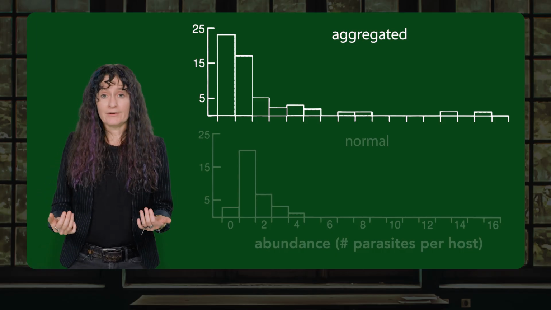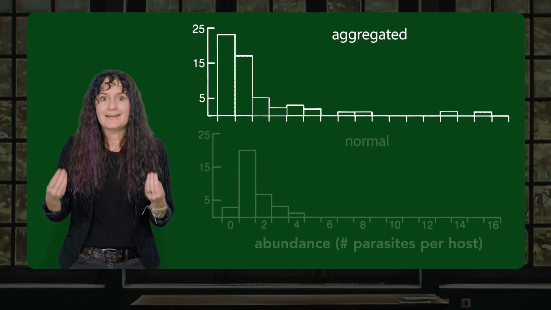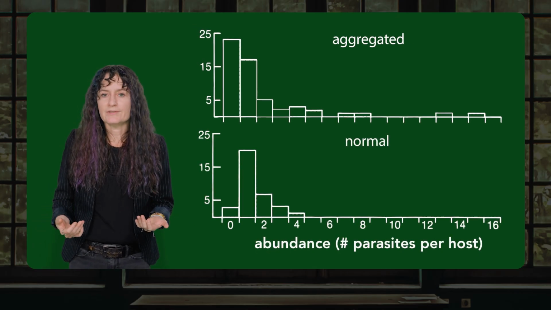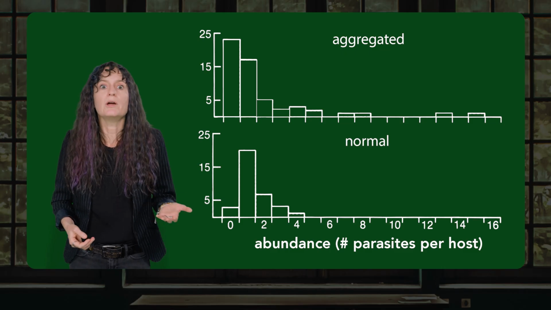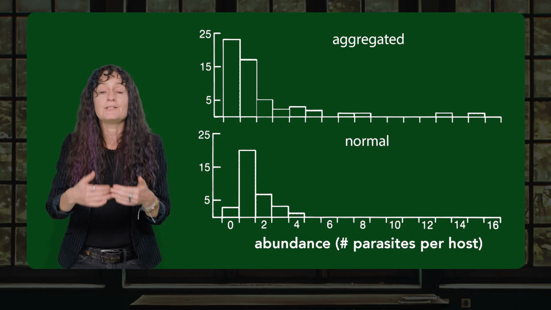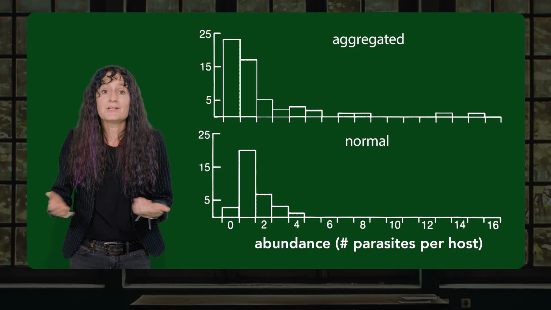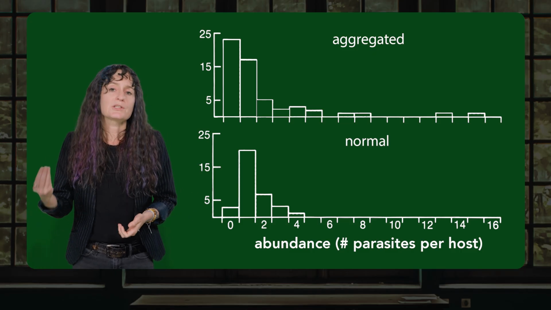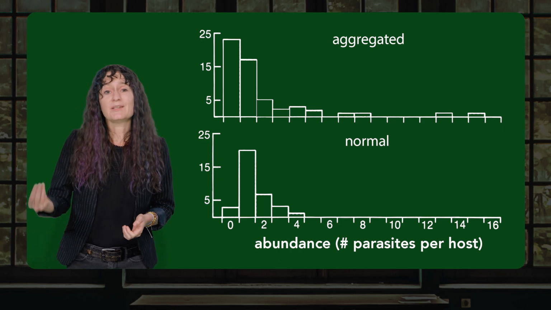This is classic in parasitology. We find it all the time, and it can be for a variety of reasons. Some host individuals make great resources for parasites. Some host individuals have low immune competence, and therefore a low ability to resist infection. And some host individuals engage in risky behavior. All of these things can make just a small proportion of the host population support the majority of its parasites.